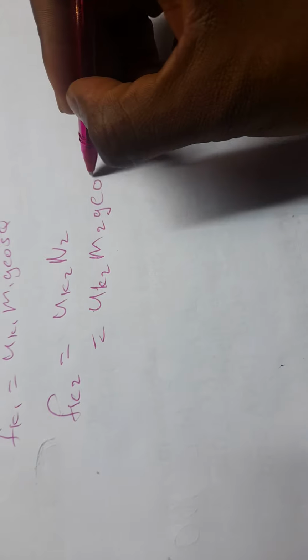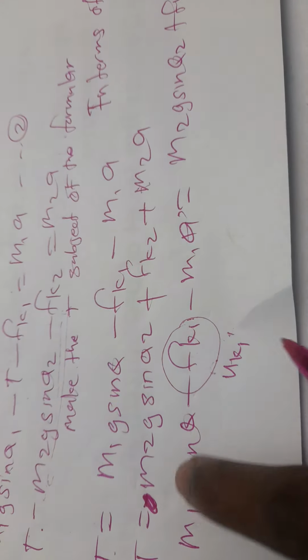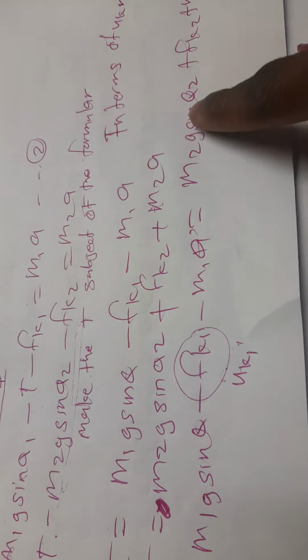It means that in that equation here we are going to substitute our Fk1, and after substituting our Fk1 we substitute our Fk2.